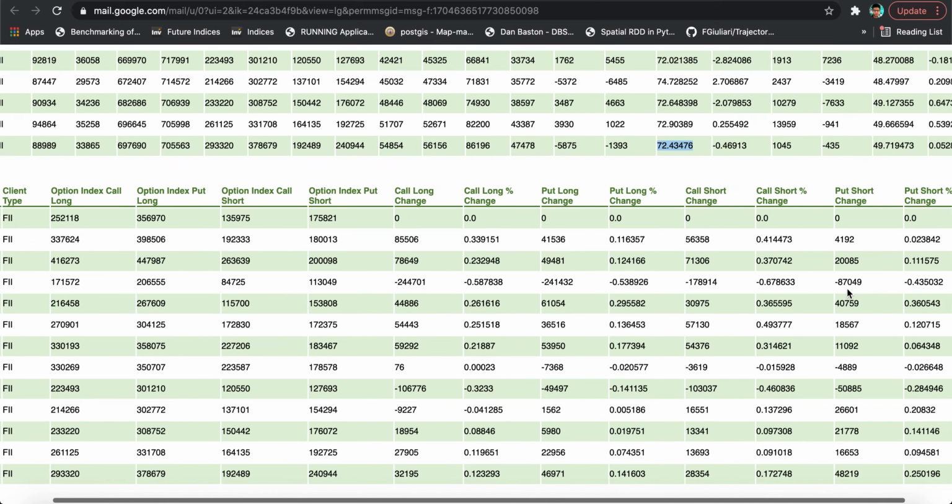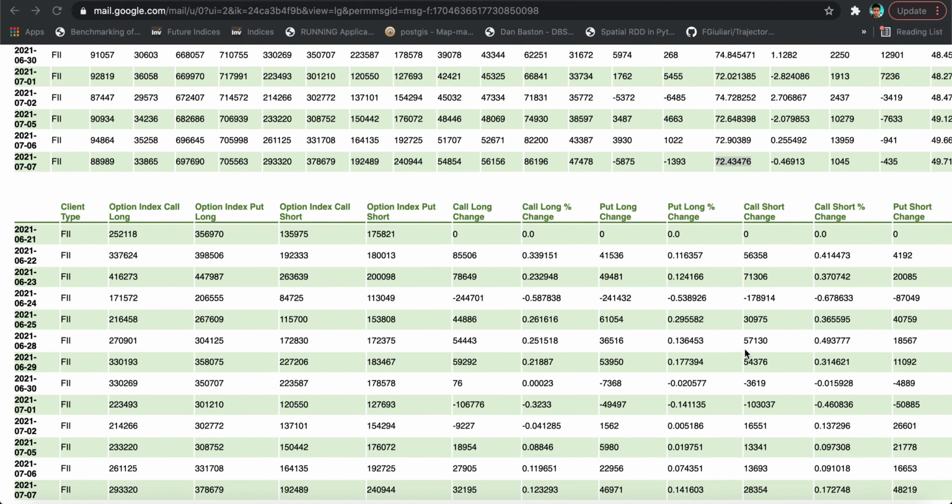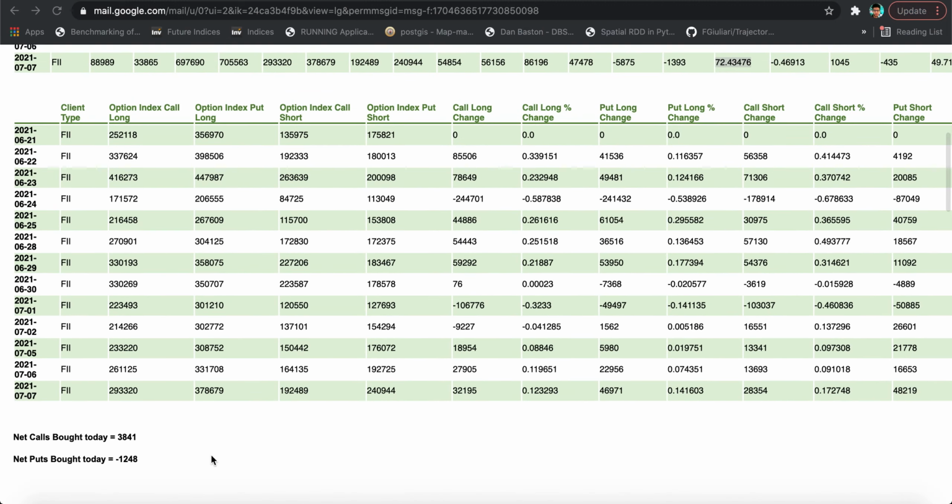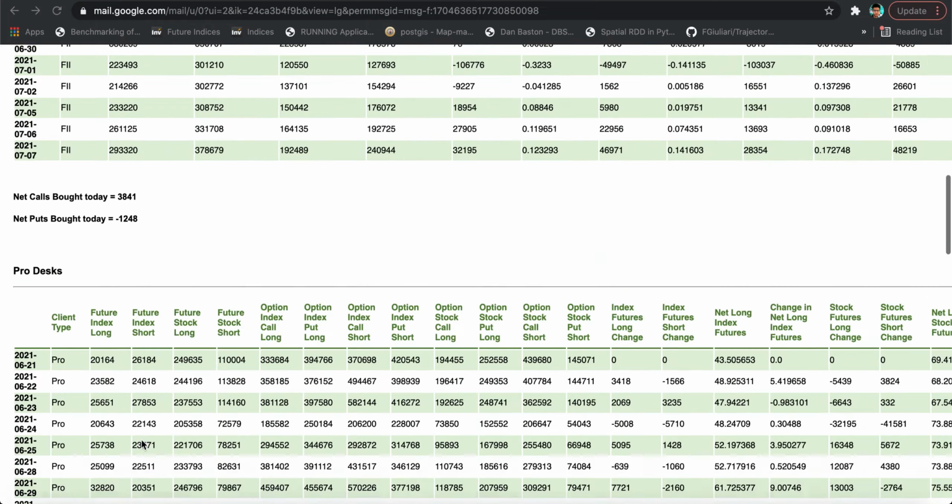You also need to check for the option writing activity. So if you see that the put shorts are more than the call shorts, then they are kind of bullish in the option writing segment. So you also have the percentage changes along with the absolute quantity, and then on a net basis you can basically see what were the net calls bought and the net puts bought. So this is what we can see, and this we can see for all the three entities.